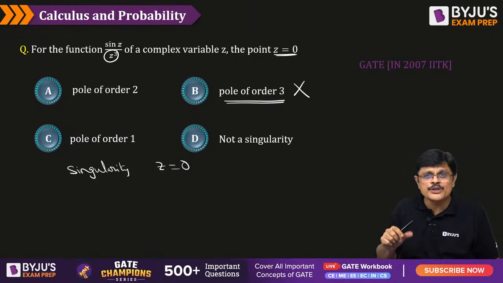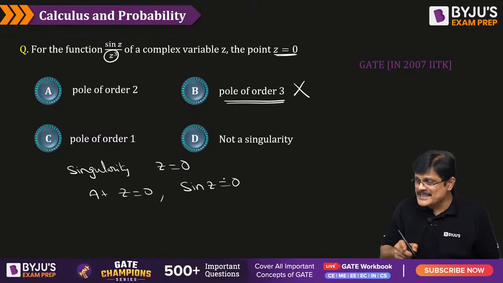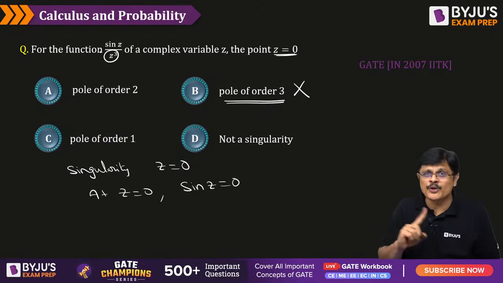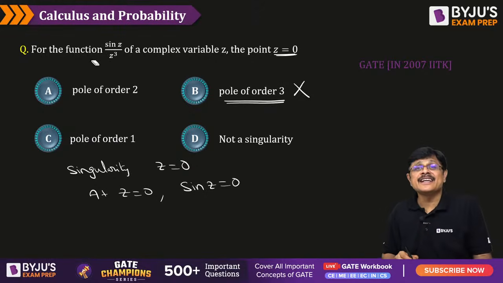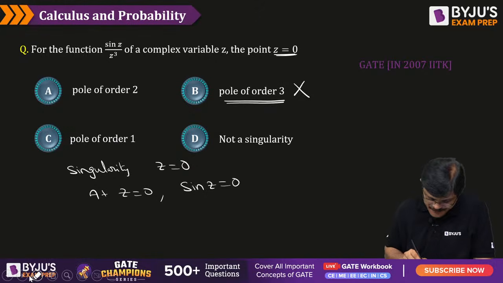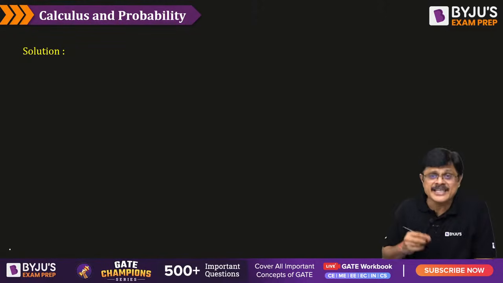At z equal to 0, if you substitute in the numerator, that is sin z, it is equal to 0. In this particular case, you cannot say the power of z is the order of the pole. You cannot say that, my dear friends. So for this, we have to use the series expansion of sin z by z cube to know the type of singularity.